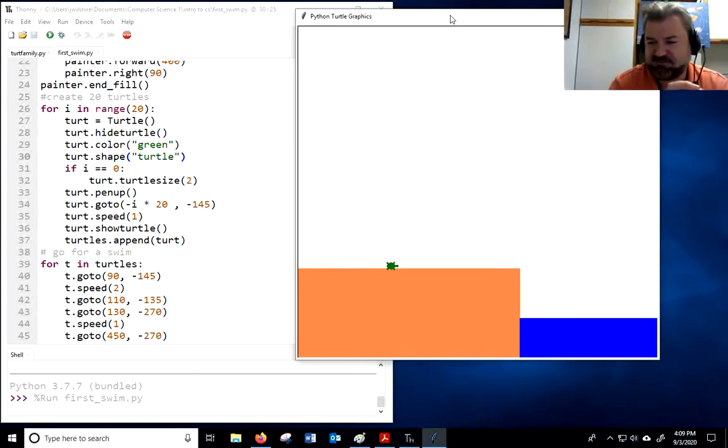It would be nice to add a splash, right? Or something like a different animation, but we're not quite there yet because we still have a lot more graphics to learn, a lot more methods to learn. That was really fun. I hope you enjoyed that. I wanted to get into something different and neat.